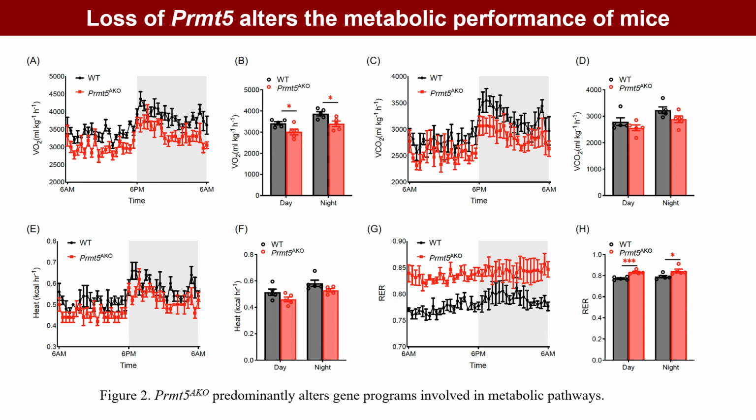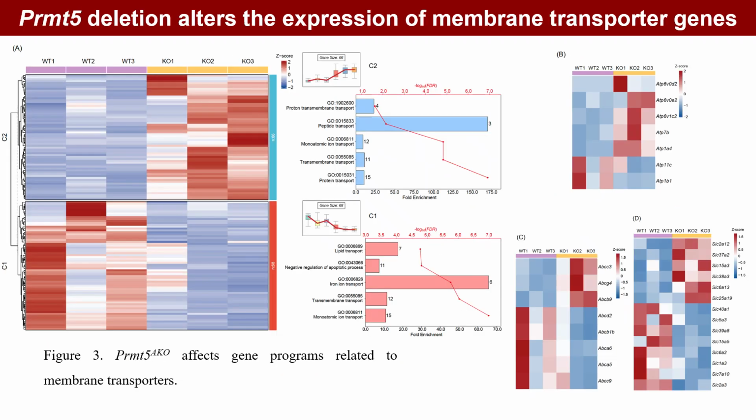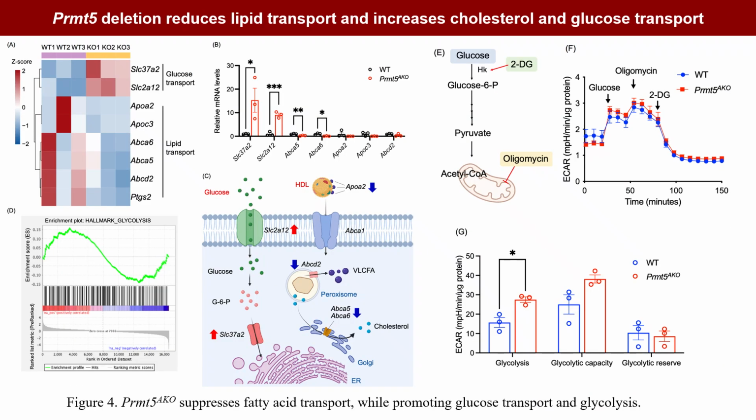oxidation to carbohydrate utilization. Among the significantly enriched pathways by differentially expressed genes, we found several of them were related to transport functions. Downregulated genes were related with monoatomic ion, iron ion, lipid, and sodium ion transport pathways, and upregulated genes were related with protein, monoatomic ion, peptide, proton, and carbohydrate transport pathways. Loss of PRMT5 leads to a general trend of decrease in lipid transport and increase in cholesterol and glucose transport.